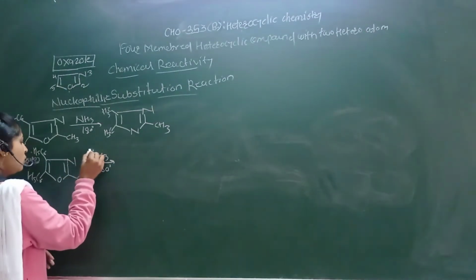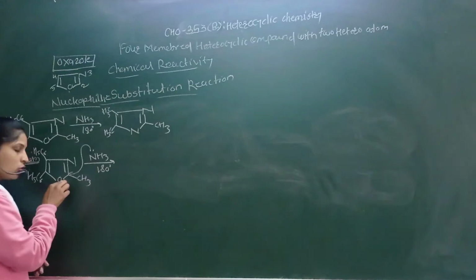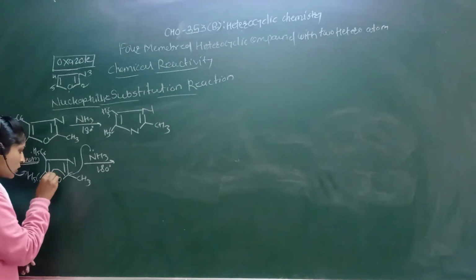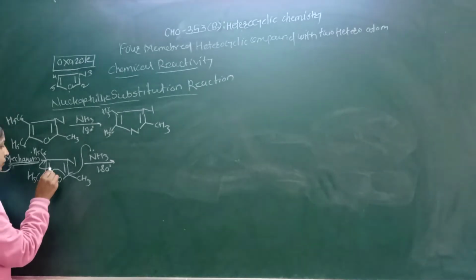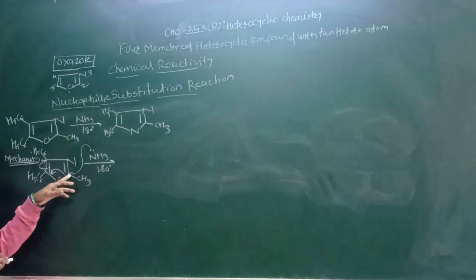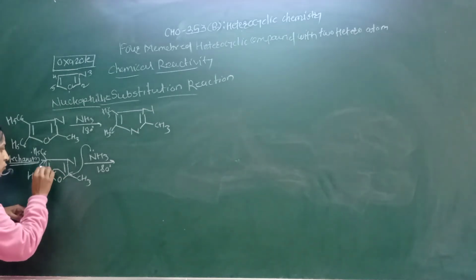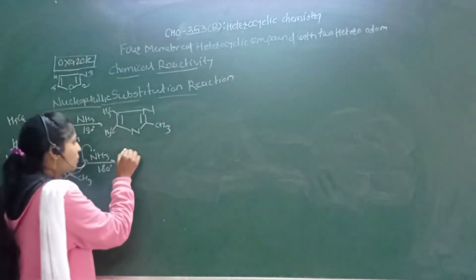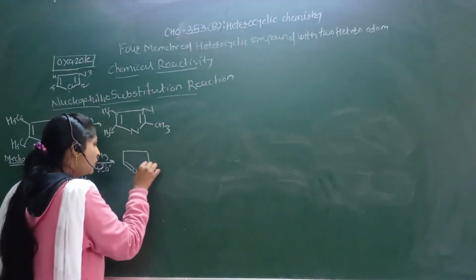So the lone pair of nitrogen attacks this carbon. At that time this carbon-oxygen bond can break and shifts onto this carbon. So this bond shifts onto this carbon again. Okay, the lone pair of nitrogen attacks this carbon, so this carbon-oxygen bond shifts, and we see the formation of the carbonyl, and here the addition